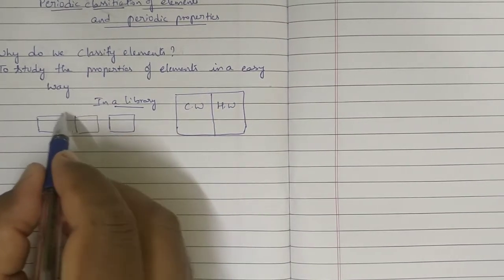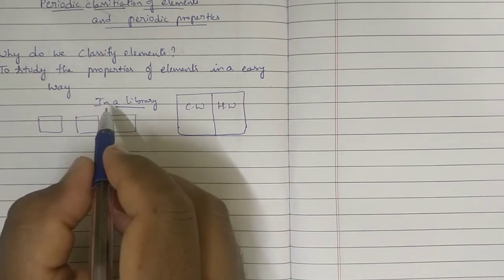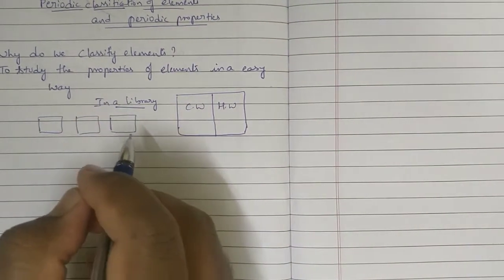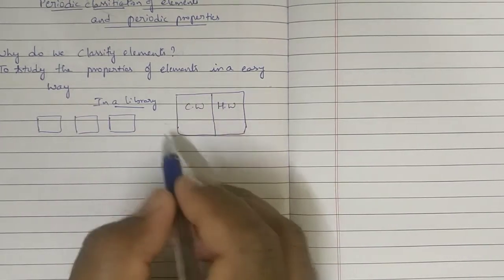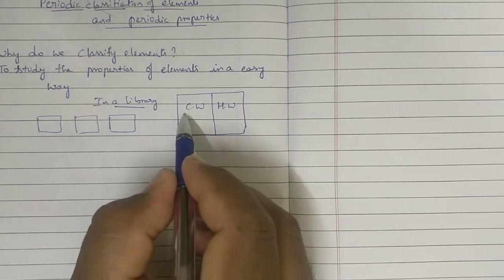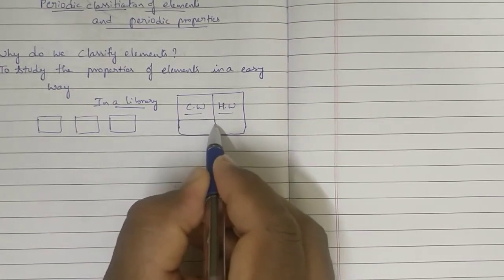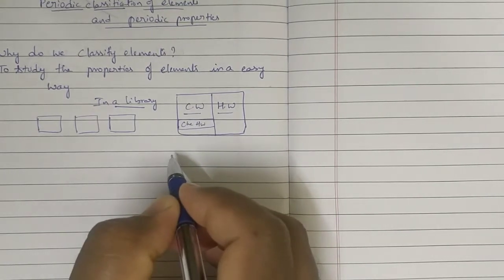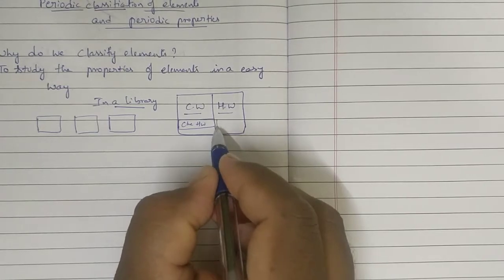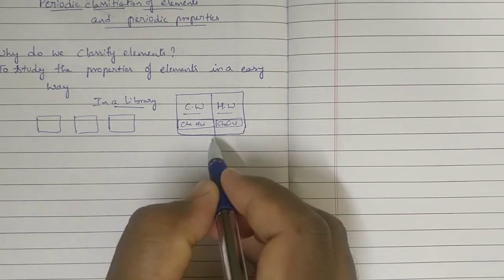Here, in a library, why do we have to classify the books? To pick the book in an easy way. In your bag, why are you classifying the books? Separately, classworks one side, homeworks one side, or on the book you will write chemistry homework, or chemistry classwork. Why do you write all these things?